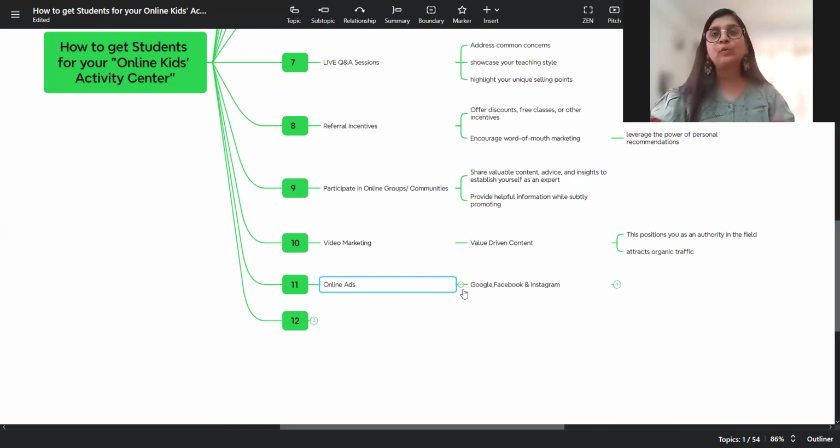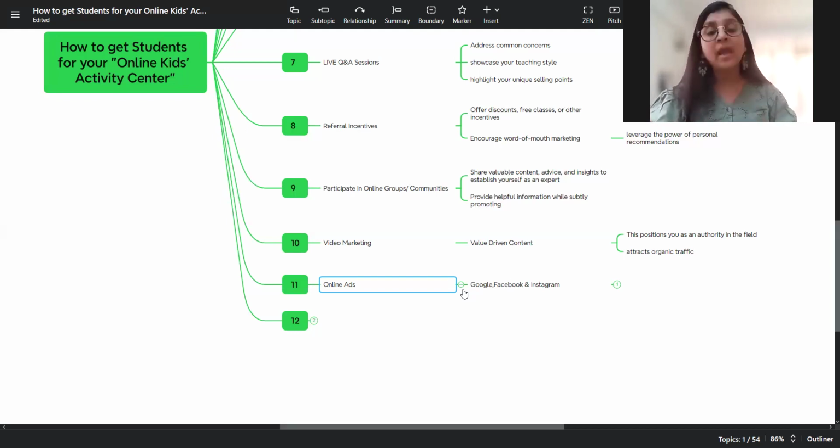But let me tell you, yes, they are very effective. I would not say cost effective in the beginning. It might burn your pockets at the start. But when it comes to online ads, your reach definitely grows. So if you're in the starting phase, I would not suggest you immediately jump onto advertisements. But yes, gradually you can move on to paid advertisements.